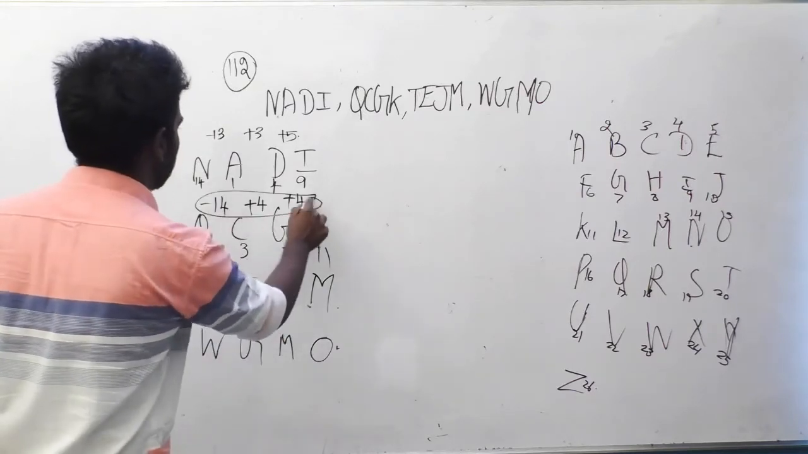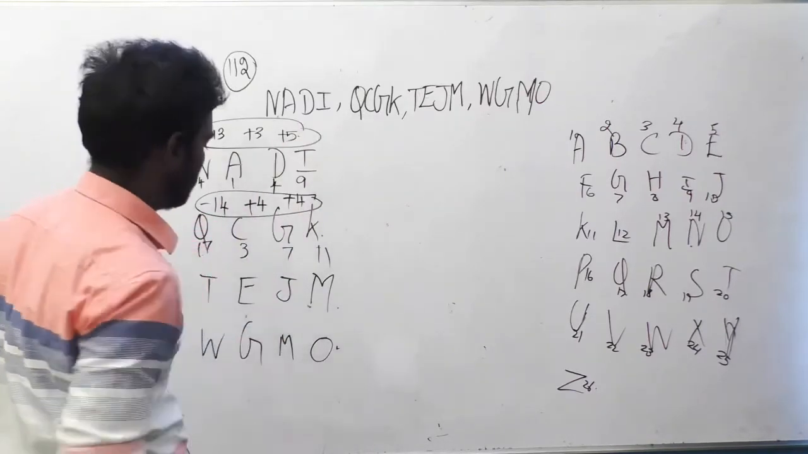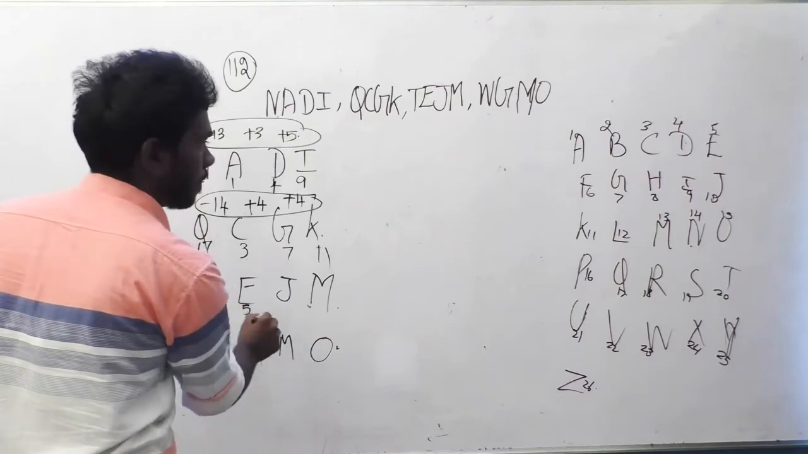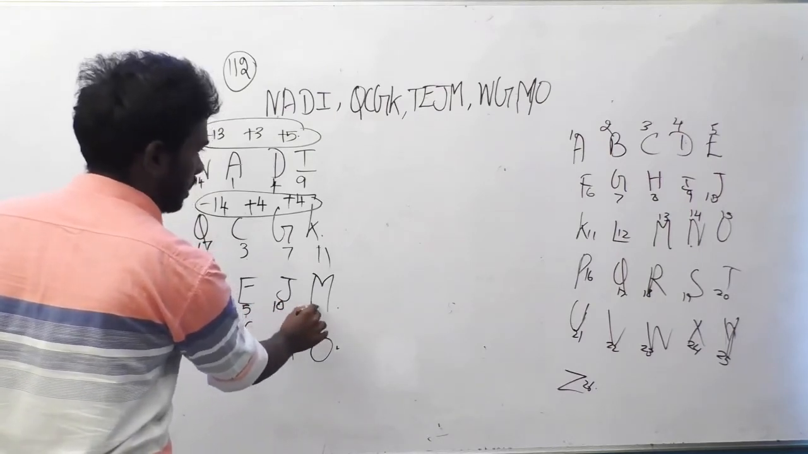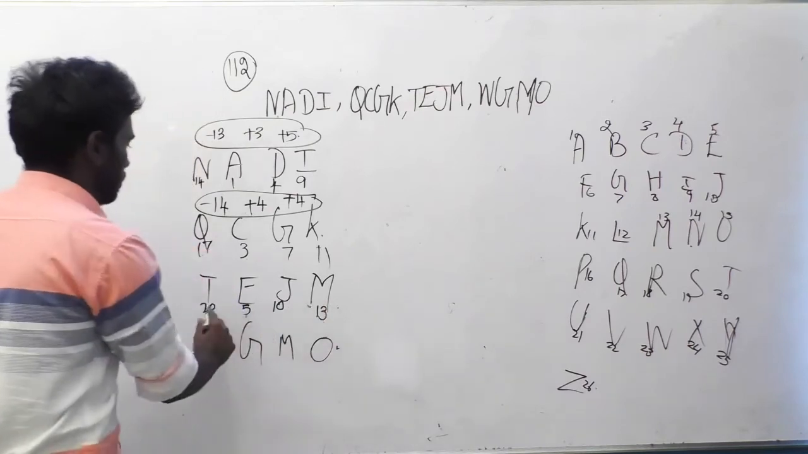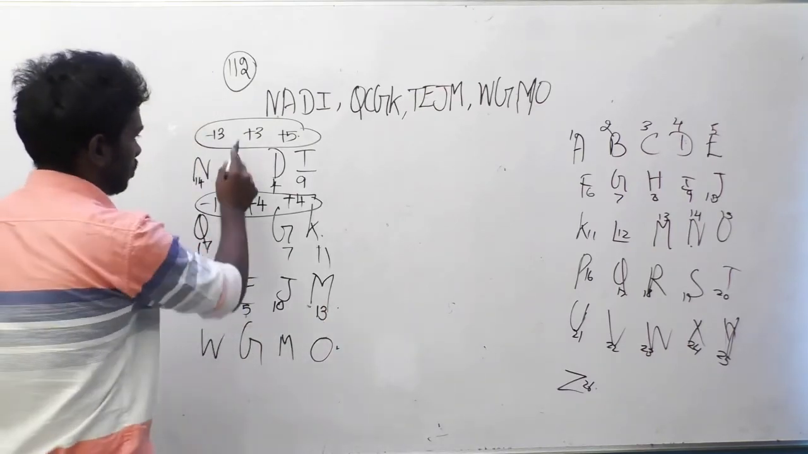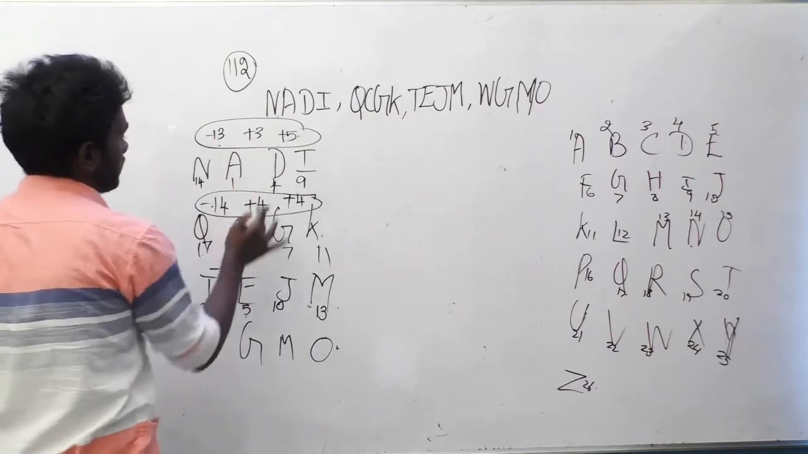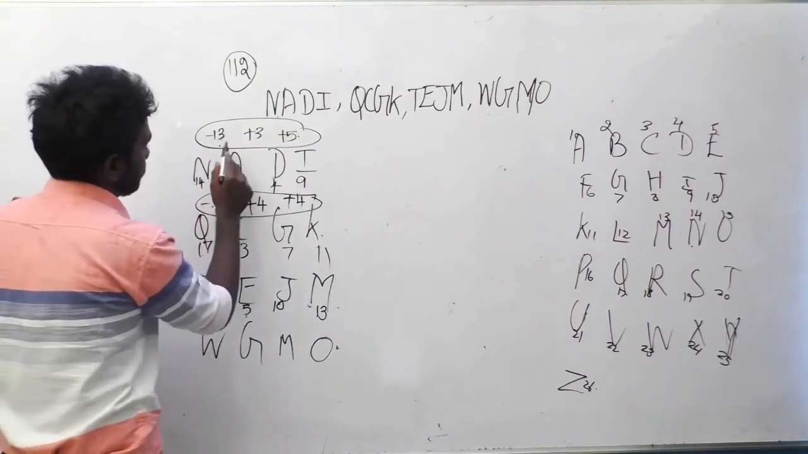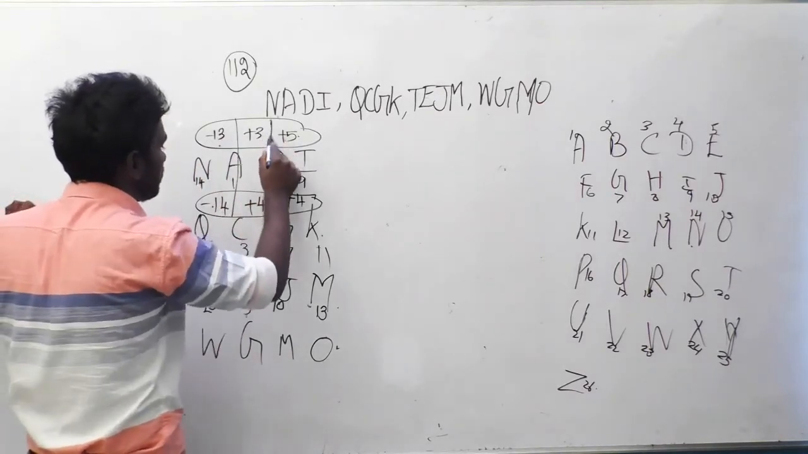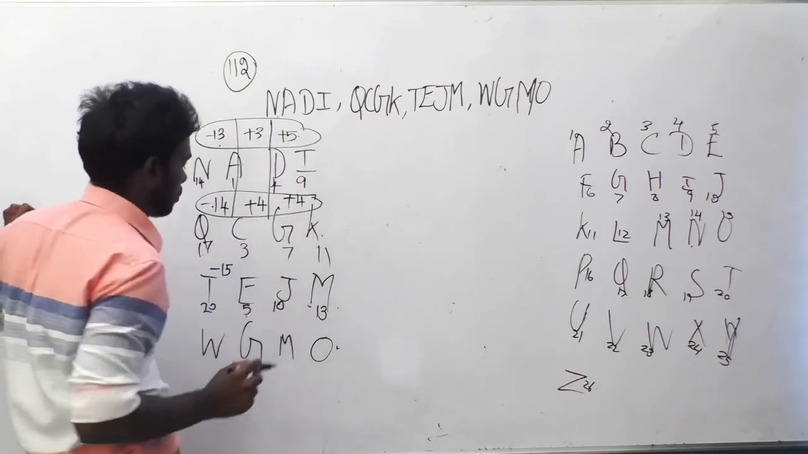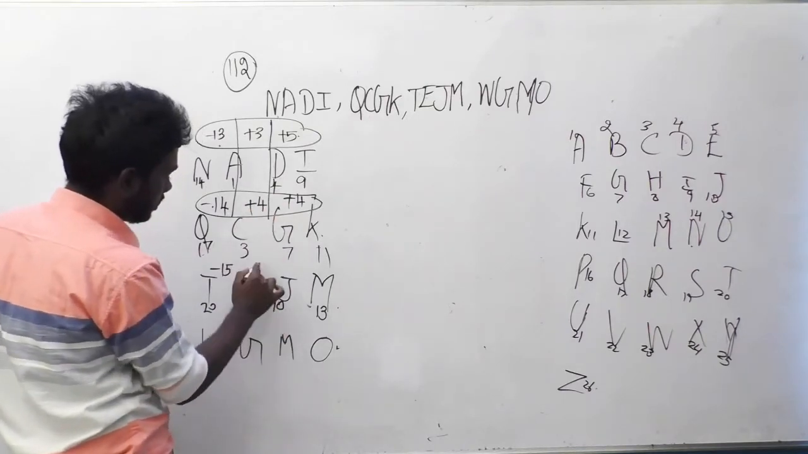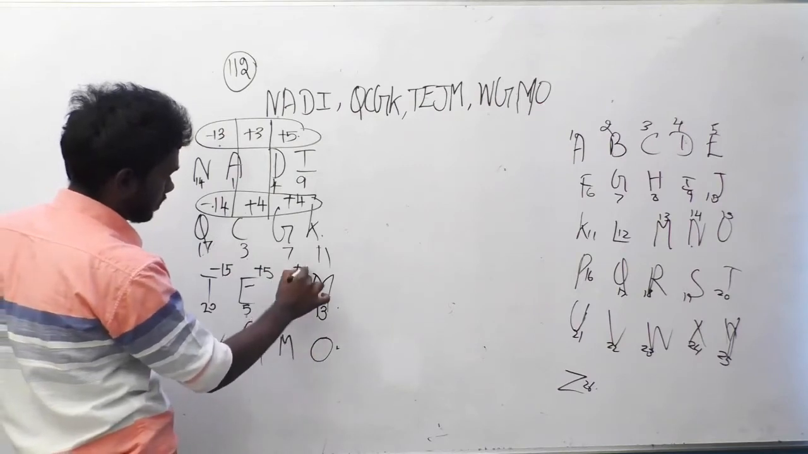TEJM. This is the thing you have to note. What is T? T is in 20th position. E is in 5th position. J is in 10th position. And M is in 13th position. Find the difference again here. 15. And if you look at the differences, they are not the same. Here, the first one is decreasing by 15, the second one is increasing by +5, and the third is increasing by +3. Note this down.